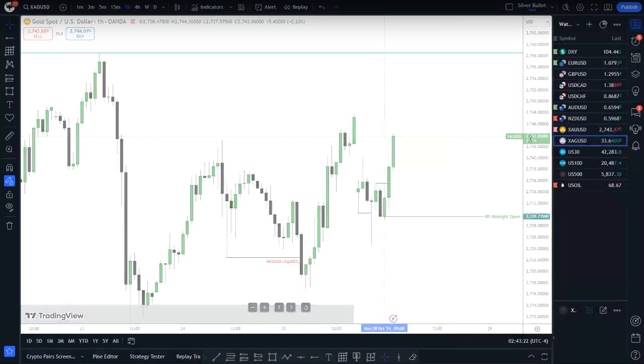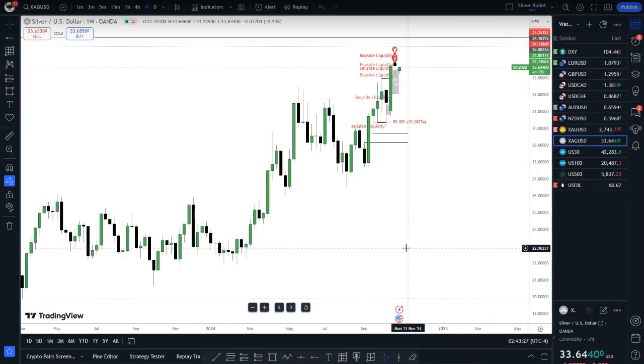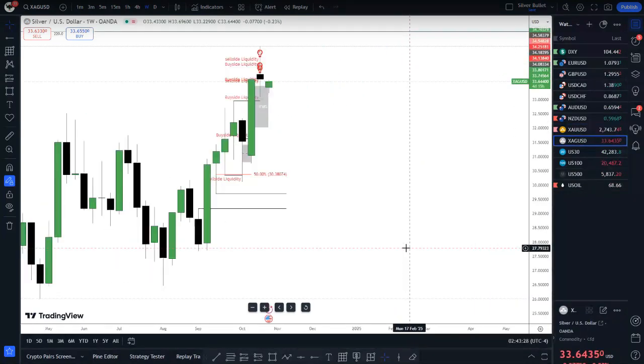There's an interesting setup as well on silver. Let's go down to the weekly chart. Yes, I do trade silver as well. Perfect opportunity here. Look at this. It means there's a lot happening here, a lot going on in this chart. Let's clear up these things here.